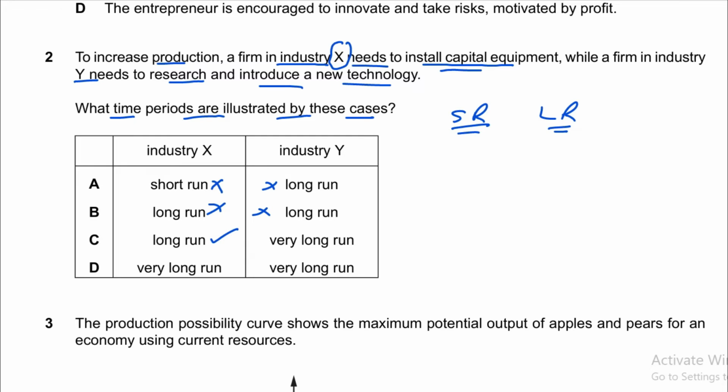So in option C we can see that industry X is operating in the long run. And what about industry Y? Industry Y can undertake research and development and introduce new technology. So then we have the very long run. The very long run is a period of time in which all factors of production are variable, and along with that customs, traditions, technologies can also change. So it means industry Y is operating in the very long run.